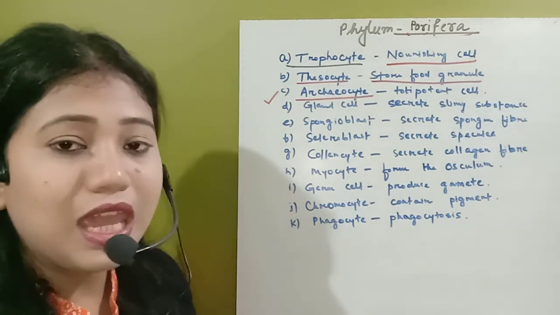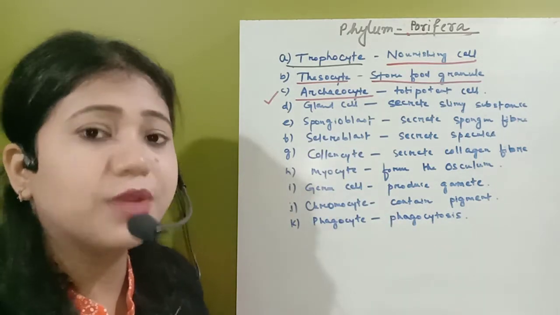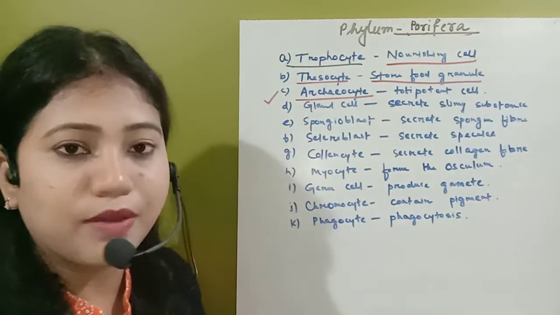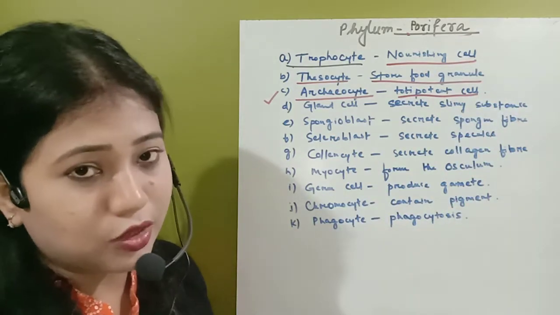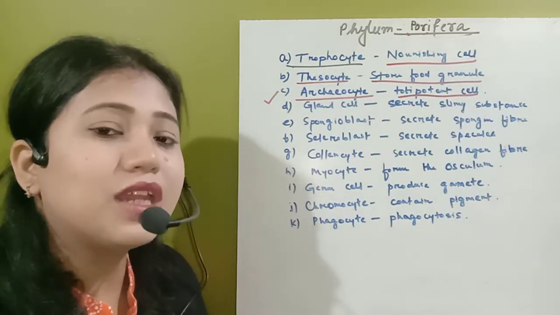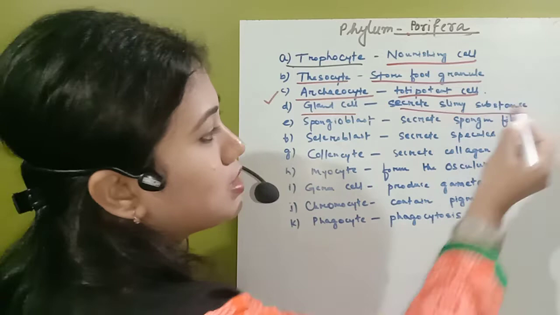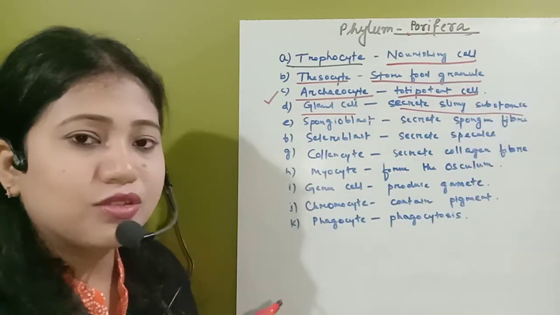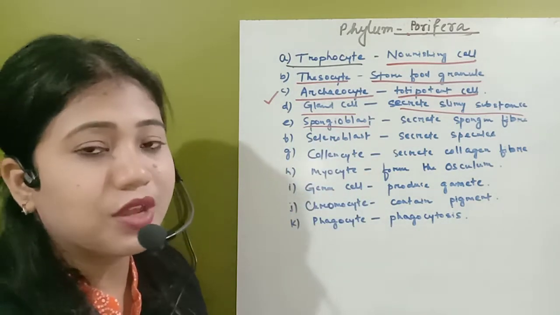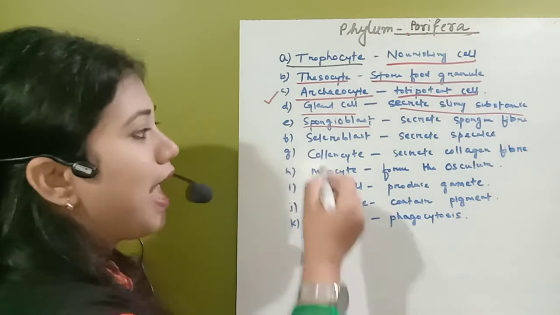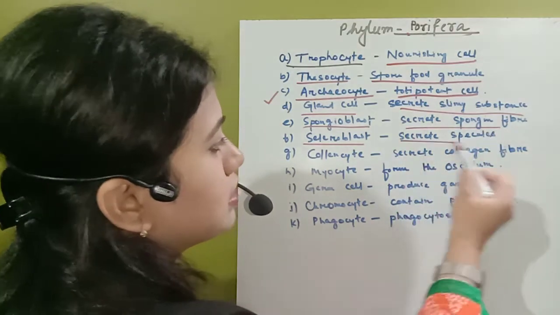Totipotent cell means if, suppose, some other type of cells die and cannot perform their function, those archaeocytes will go to that region and perform that same function. That is known as totipotency. So archaeocytes have this totipotency so that they can transform into any type of cell. Next one, gland cell, they produce the slimy, gelatinous substance over the organism. Next one, spongioblast. The spongin fibers are produced by the spongioblast, and the spicules are formed from the scleroblast. So scleroblasts secrete the spicules.